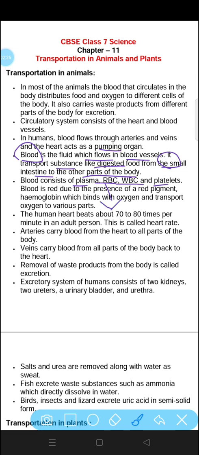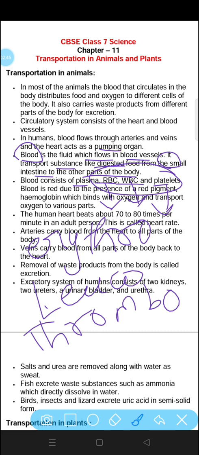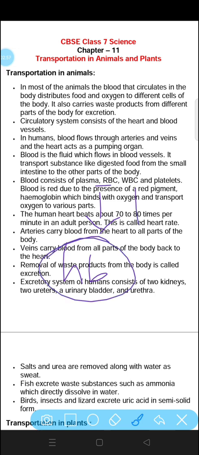Another name of RBC is erythrocytes. Another name of WBC is leukocytes. And another name of platelets is thrombocytes. These are the scientific names of RBC, WBC and platelets. RBC are red blood cells which contain hemoglobin. WBC act as soldier cells. They protect the body from foreign substances, and platelets help in the clotting of blood.